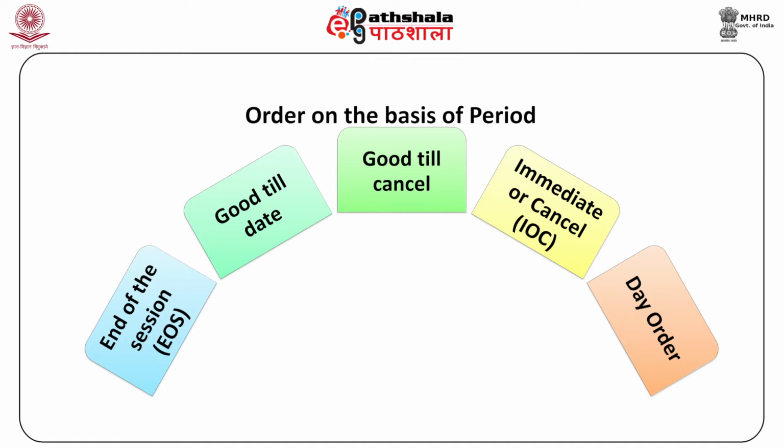Good till date, which are available for execution till end of the date indicated in the order or till the last trading day of that contract month, whichever is earlier. Good till cancel, which is available for execution till maturity of the contract or till it is cancelled by the member or the user, whichever is earlier. Immediate or cancel, IOC, orders will get cancelled if not executed on submission of such an order. Such orders will not remain in the order book. Day orders are available for execution during the current trading day until executed or cancelled. All day orders will get cancelled at the end of the day during which such orders were submitted.